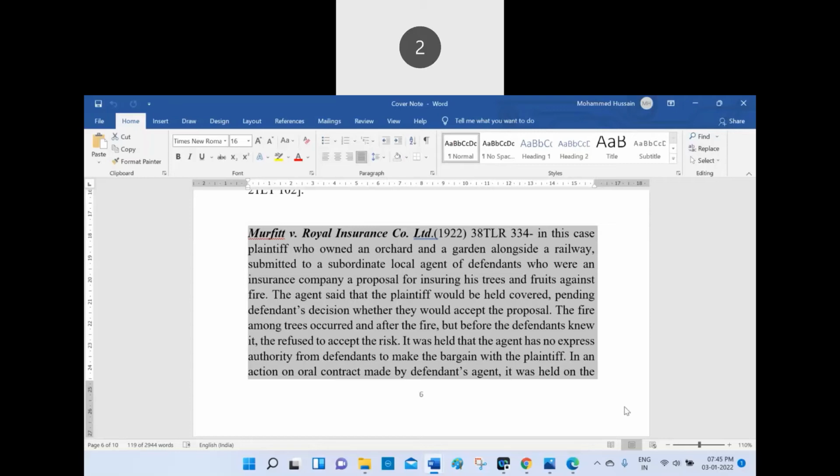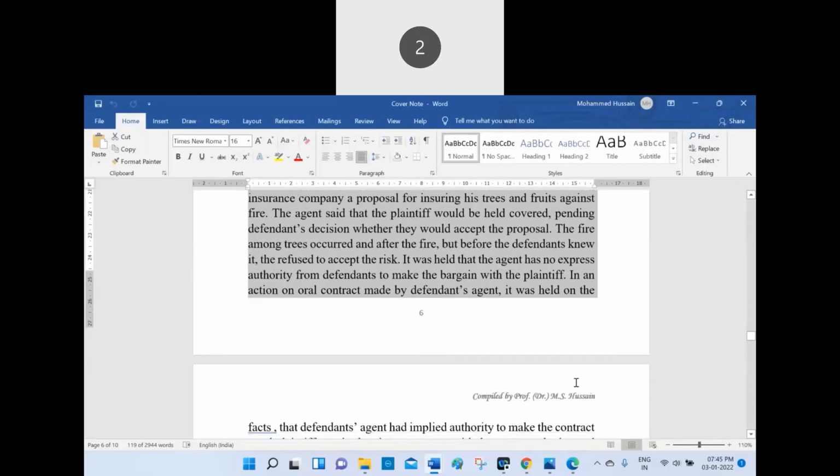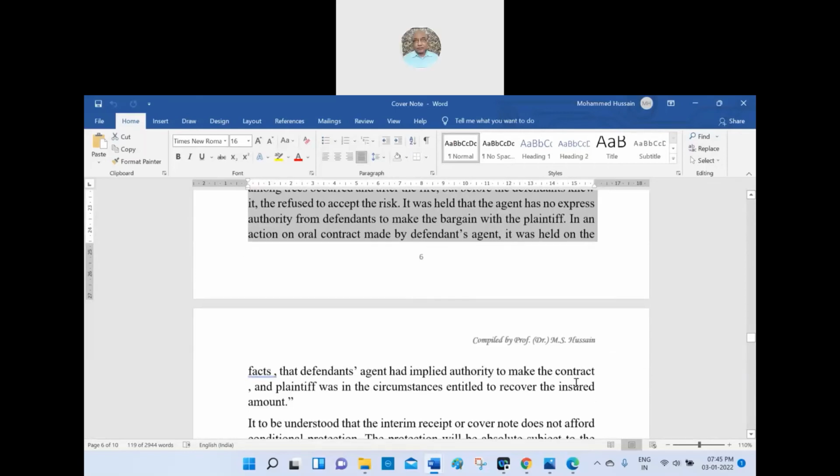It was held that the agent had no express authority from the defendants to make the bargain with the plaintiff in an action on an oral contract made by the defendant's agent.